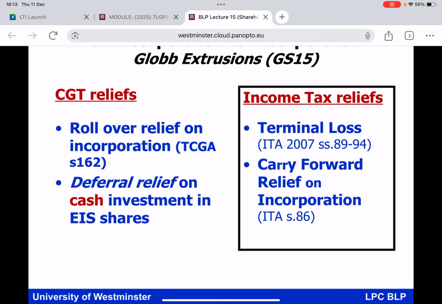The other thing I want you to bear in mind, and I'd like you to do a bit of reading for BLP Group Session 15, is as we incorporate that partnership, transfer the business assets over to the company in return for shares, what if your partners have got unabsorbed trading losses from an income tax perspective?